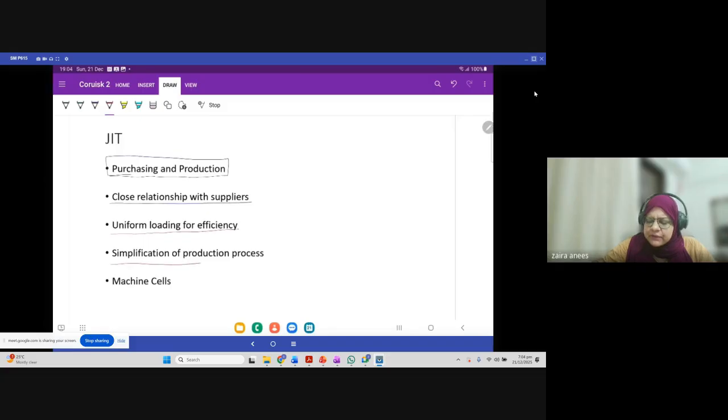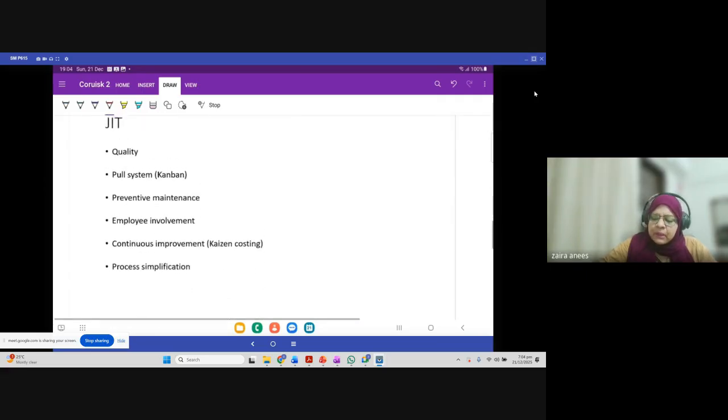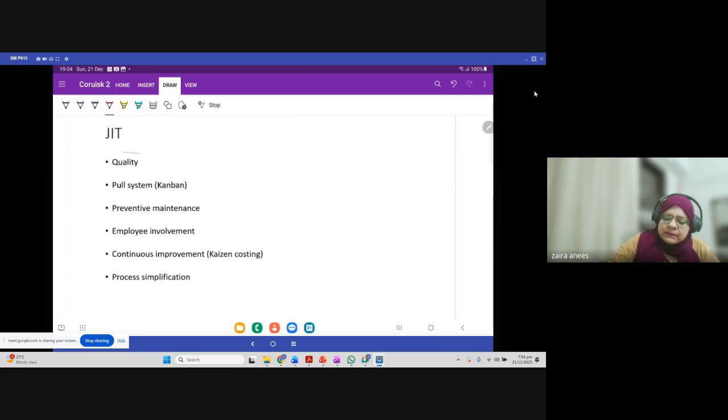Simplification of production process means that you have less losses, right? Machine cells, in the sense that if you have more machine related things, then you can follow JIT, right? Quality is extremely important in just-in-time management system, in the sense that if you believe that you can produce a good quality product without losses, JIT will be more relevant.